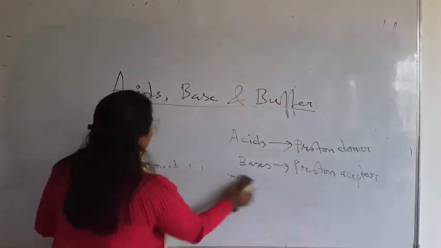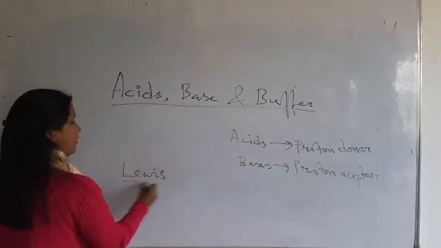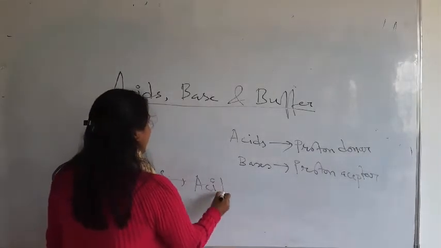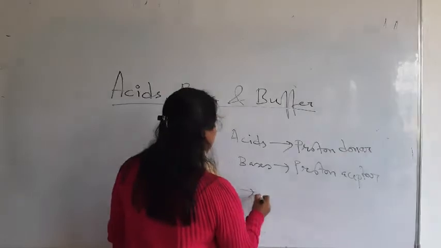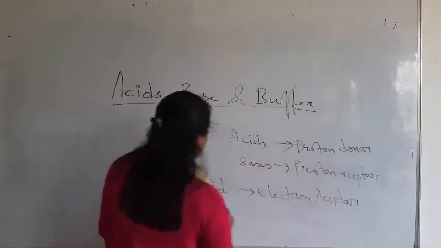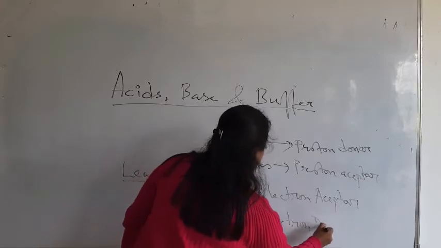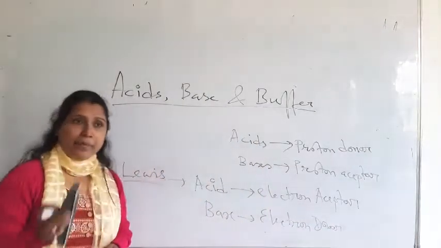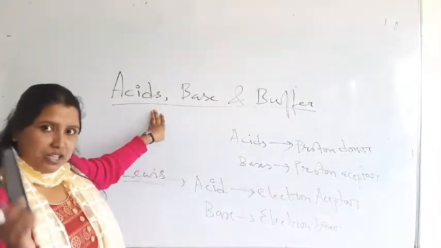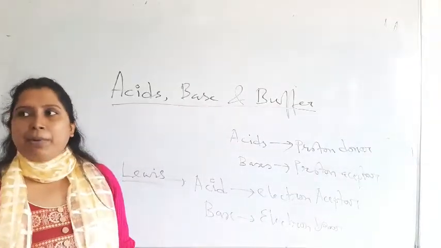So next, another principle is there. It is called Lewis. What did Lewis tell? Lewis told that acids are electron acceptors and bases are electron donors. These are three principles regarding acids and bases. These are three concepts which give the definition of acid and base. You should have a clear idea about that.